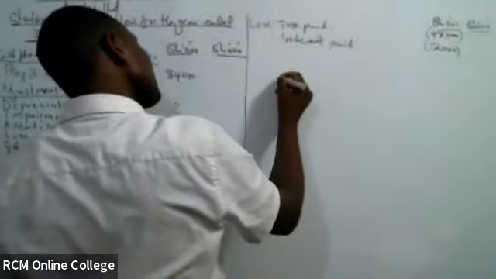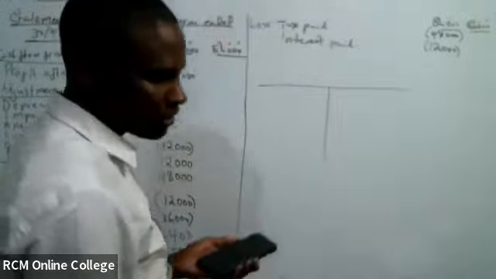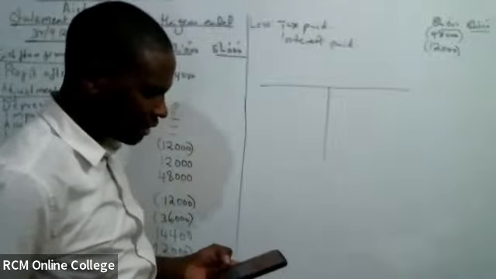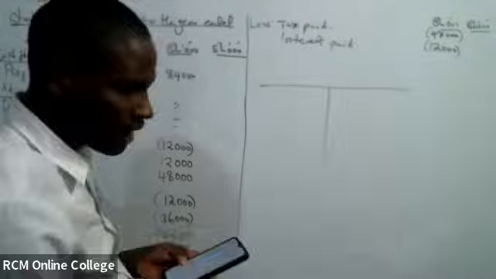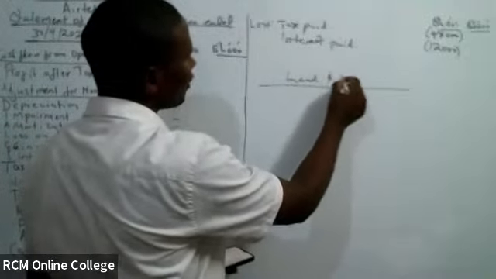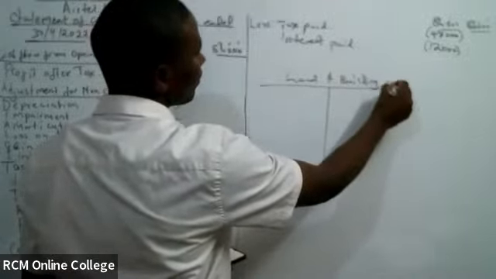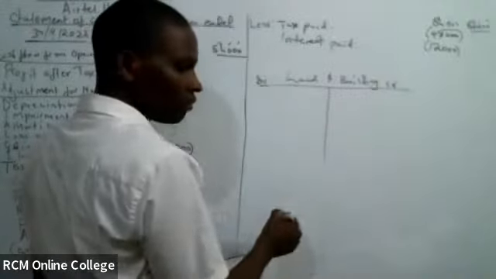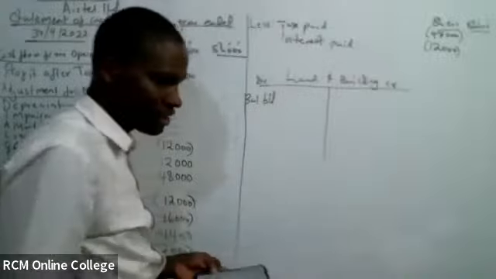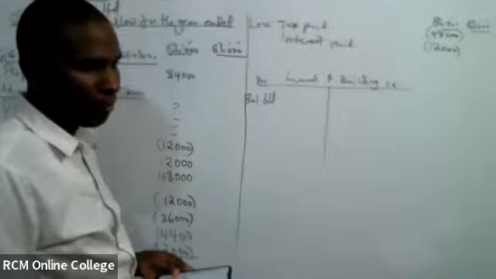Now let's compute depreciation. Depreciation will be obtained from my non-current assets. Let us start with the first non-current item. What is the first non-current item? Land and building. Let's go to where we have land and building. Are we there? So that we get depreciation. Depreciation must equate the accumulated. So this is credit, this is debit. What is my balance? Tell me the balance brought down of building.